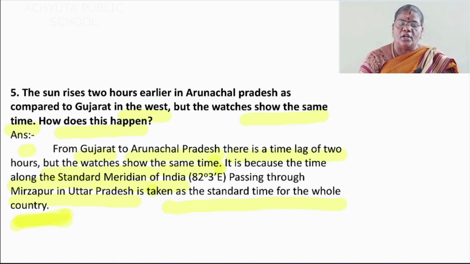From Gujarat to Arunachal Pradesh, there is a time lag of 2 hours, but the watches show the same time.